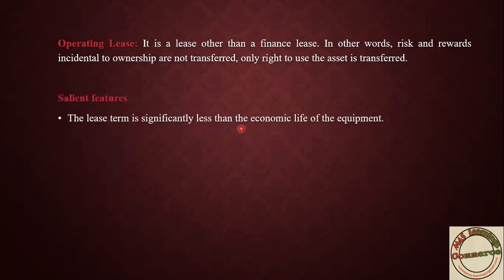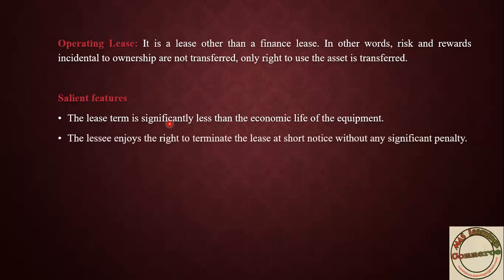The lease term is significantly less than the economic life of the equipment. Suppose this building lease, maybe they have taken the lease for 3 years. The building's life you can assume, simply for the assumption, is 10 years. The lease period you have adopted, 3 years or 5 years, is maybe 30% or 50%. Whereas for finance lease, that is one of the salient features. But in operating lease, it is not that near. It is only 30% or 50%. Then the lease agreement will be over.